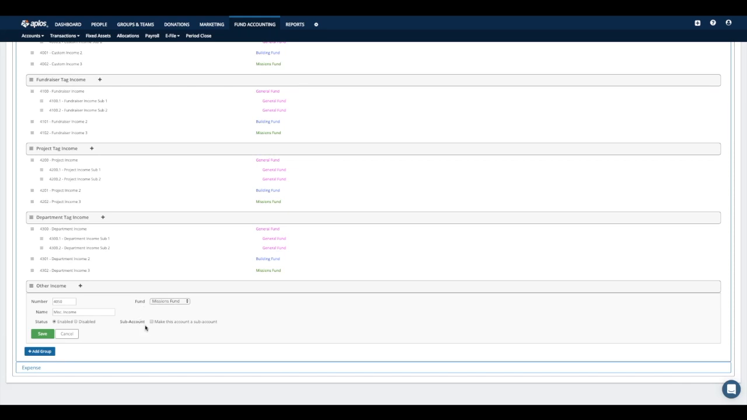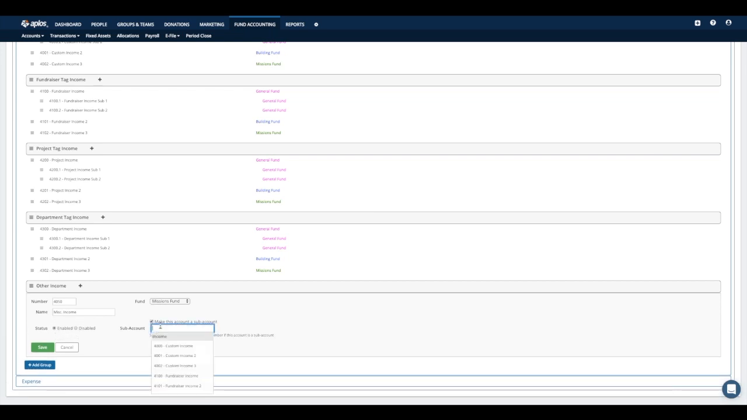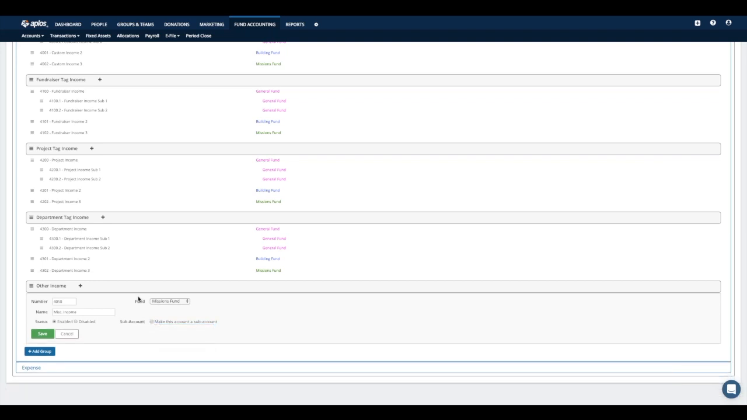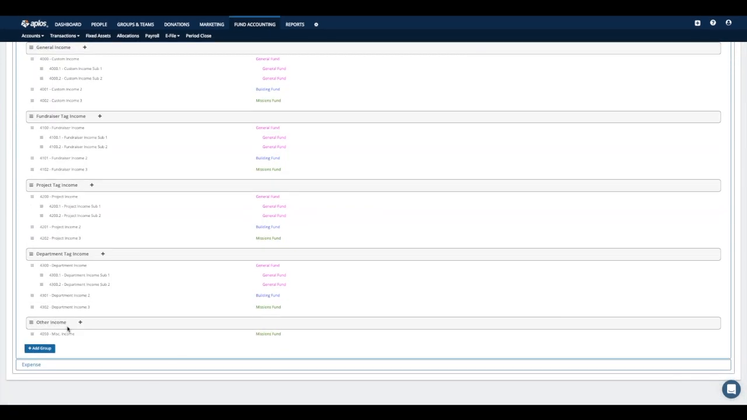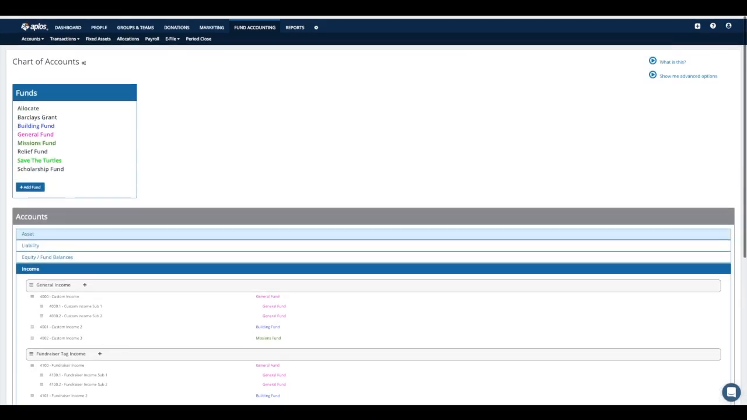Underneath that is an option to make this account a sub account. So if that's something you need to do with this new account, just simply check the box there. And then in the blank field, you'll enter in what the parent account should be for that sub account. All right, once you have everything filled out here, just go ahead and click save. And now under my income category, I have my new group for other income, and then my new income account 4050 miscellaneous income. And then here is that fund that it is associated with. All right, so pretty simple process to get that all taken care of.